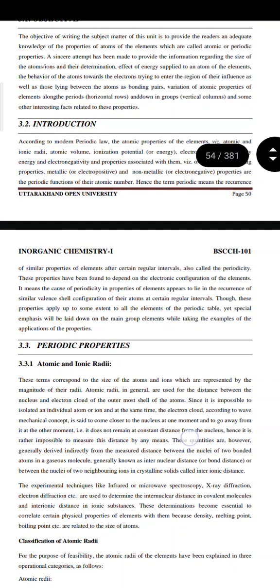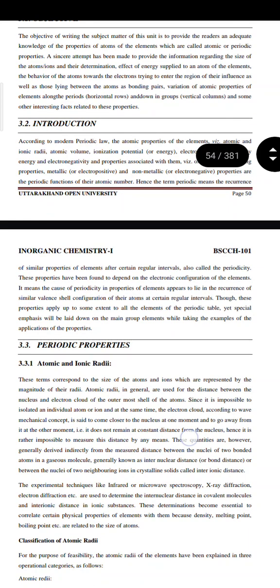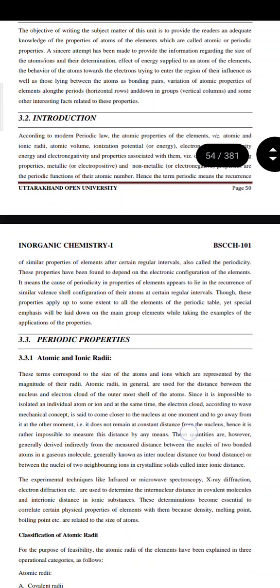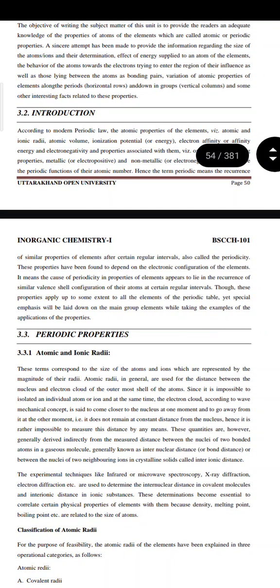These properties have been found to depend on the electronic configuration of the elements. It means the cause of periodicity in properties of elements appears to lie in the recurrence of similar valence shell configuration of their atoms at certain regular intervals. Though these properties apply to some extent to all the elements of the periodic table, special emphasis will be laid on the main group elements while taking examples of application of properties.